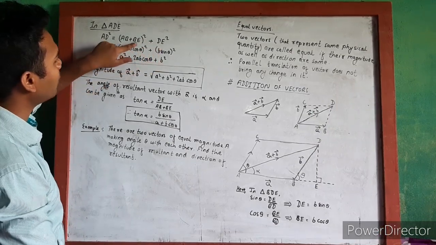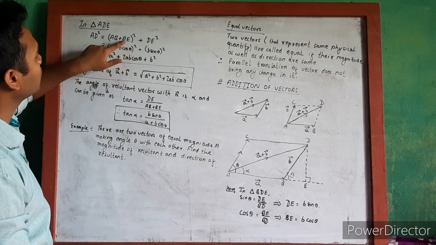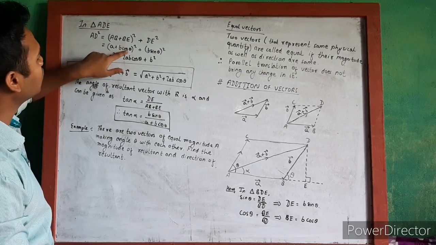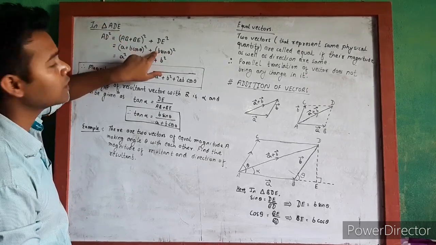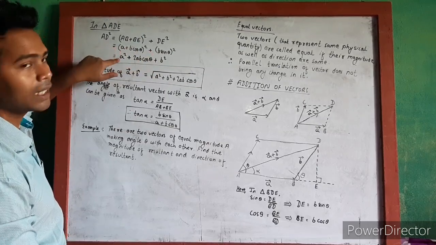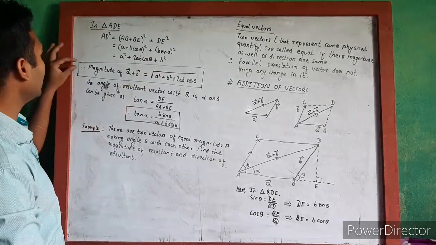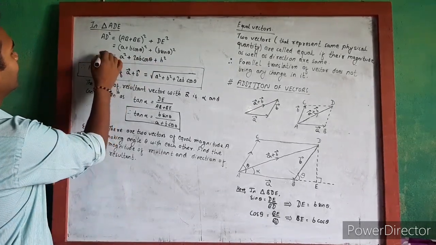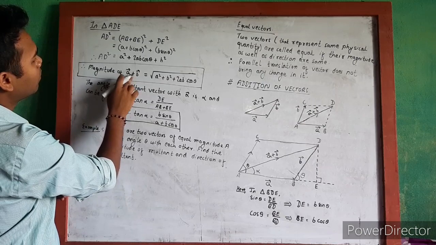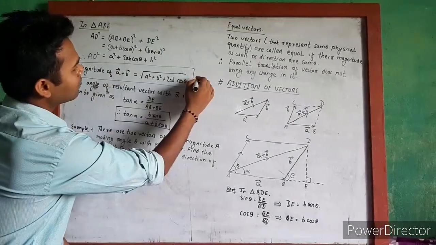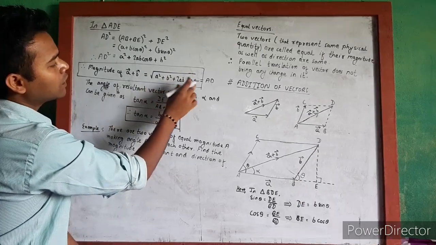Now we will substitute the values of BE and DE: BE as B cos theta and DE as B sin theta. That's why we will get such an expression, and simplifying it we get this result: A square plus 2AB cos theta plus B square. Therefore this one is AD square. Therefore the magnitude of A vector plus B vector, equal to AD, can be given as root under A square plus B square plus 2AB cos theta.